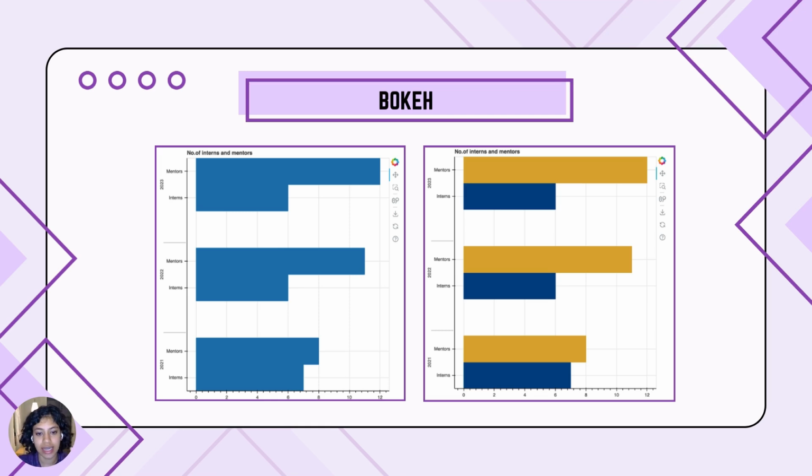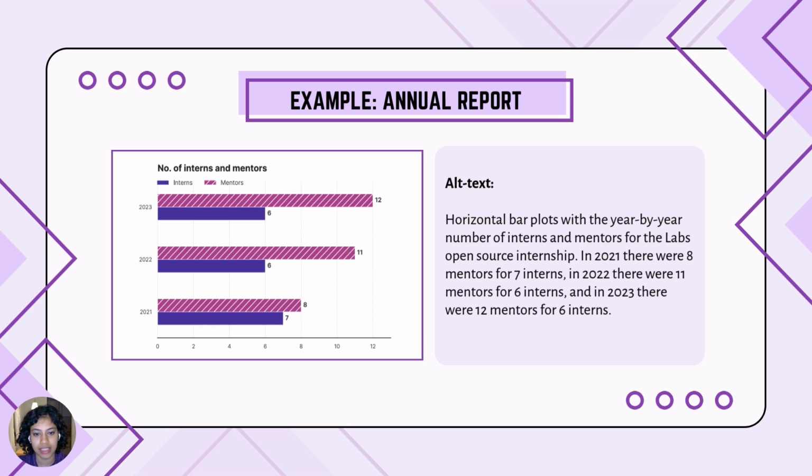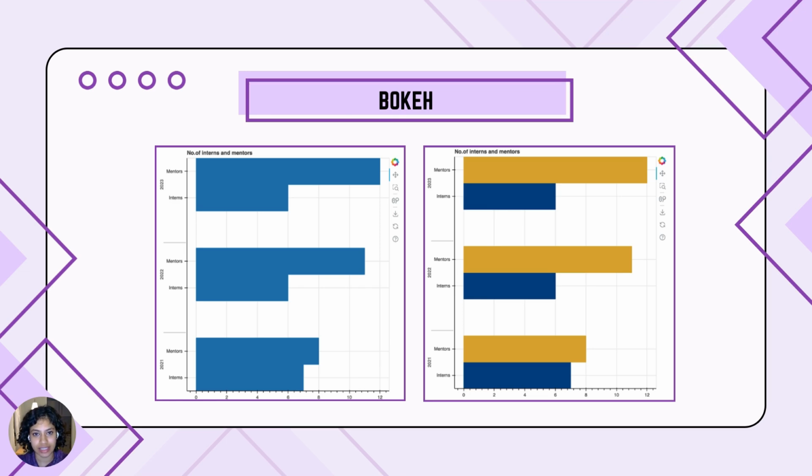Oh, another thing is there are the customizations we can make to replicate the old plot. Let's just go back and look at that plot once. Something like this. This is only one dimension of accessibility. As I mentioned, Bokeh is interactive, so we also want to make sure all the interactions are accessible. And where do we start with that? So that's all we're going to look at as a part of this new project.